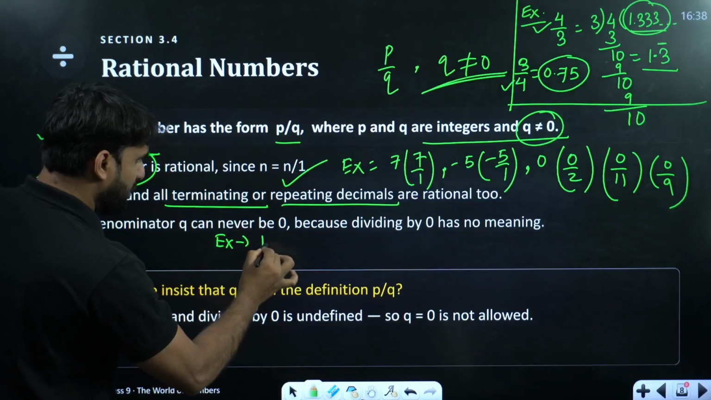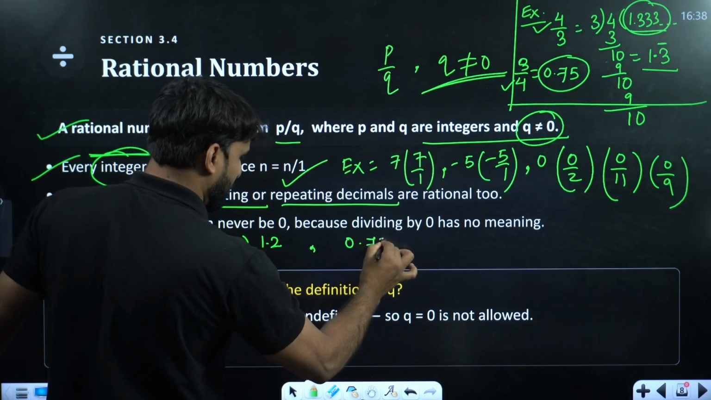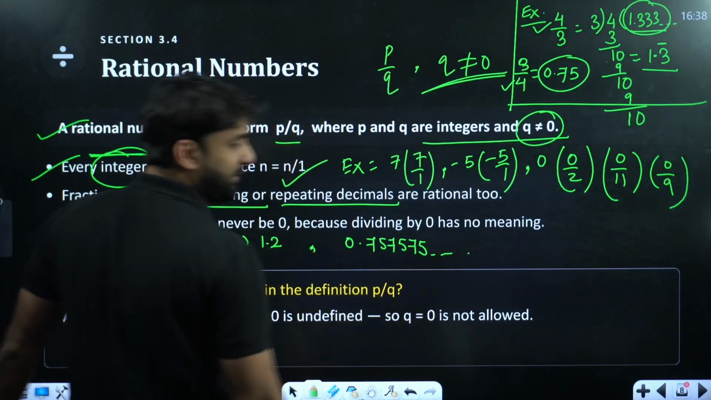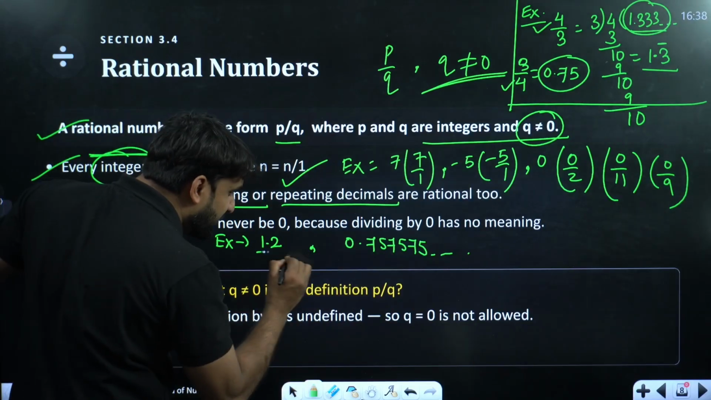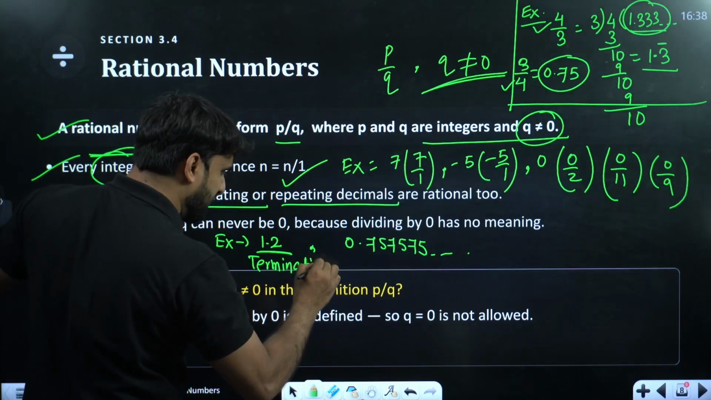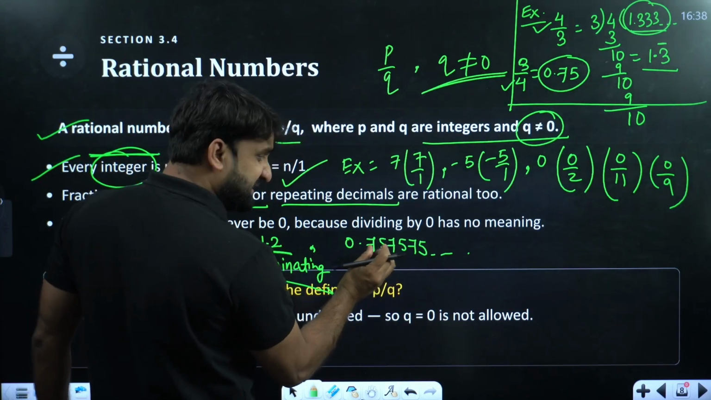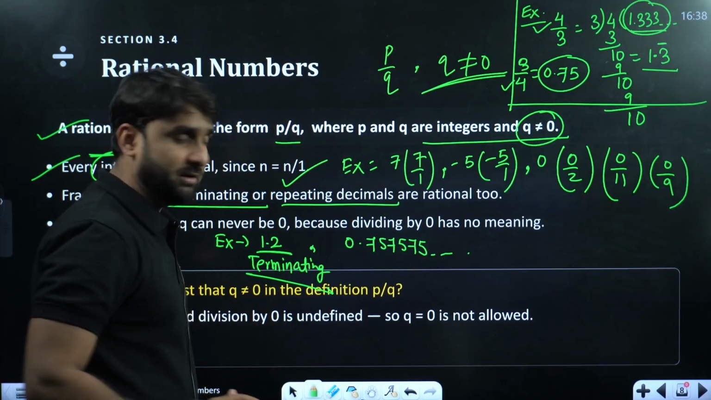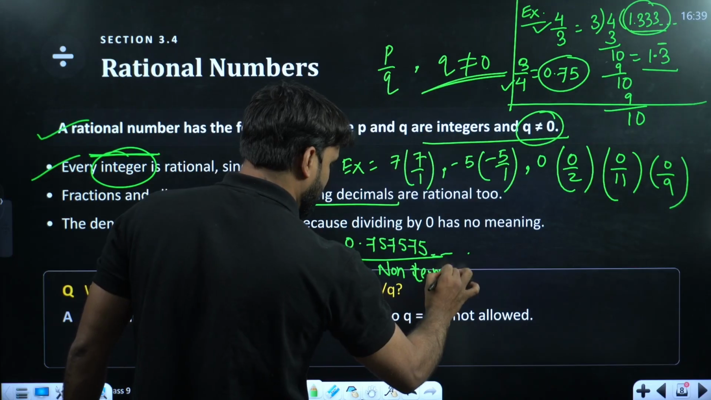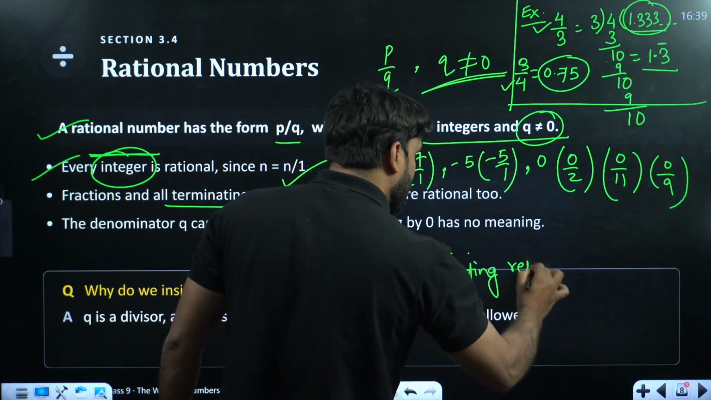I am writing here 1.2, and one more decimal expansion I have is 0.75757, and so on. My dear, the first situation is called terminating because division is completed at 0.2, and in the second, in this quotient, 75 is continuously repeating in a regular pattern. So this situation is called non-terminating because it is not terminating, division is still going on. So it is called non-terminating but repeating.